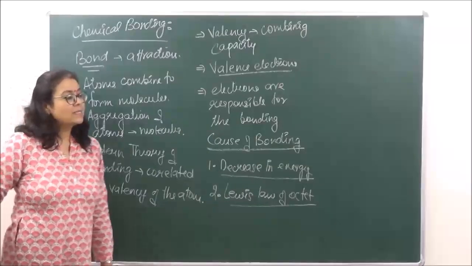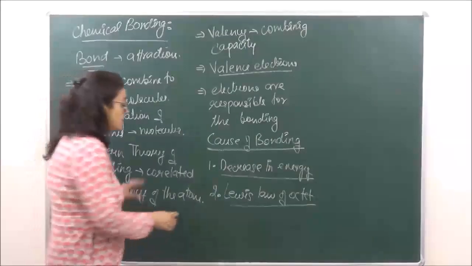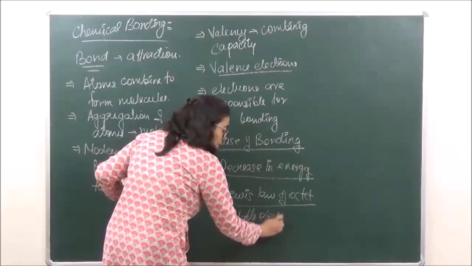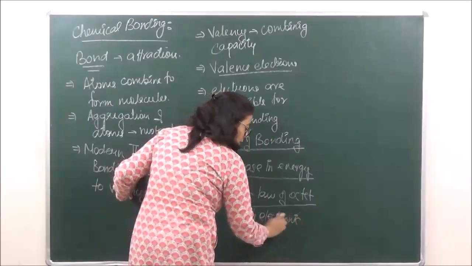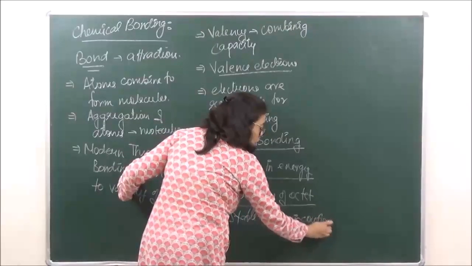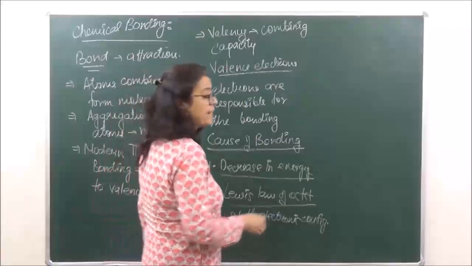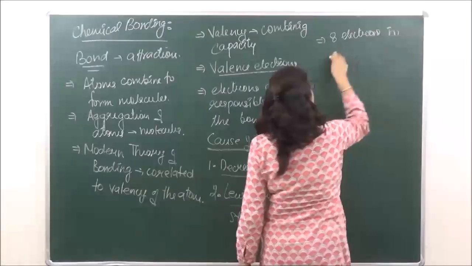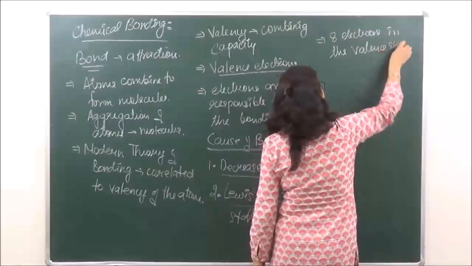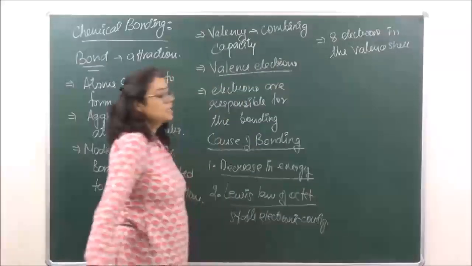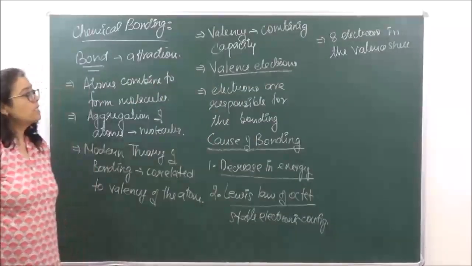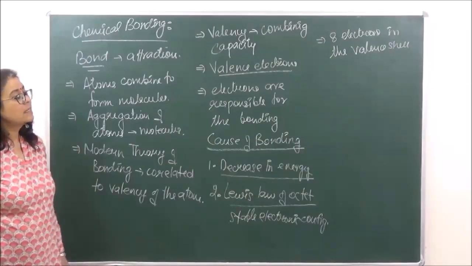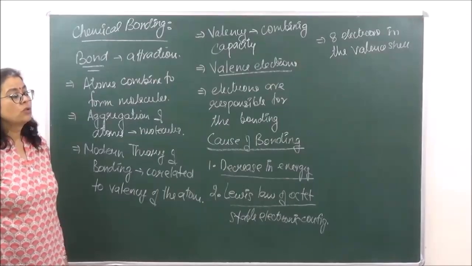The noble gases are stable because they have a stable electronic configuration of 8 electrons in the outermost shell. 8 electrons in the valence shell. Because of these 8 electrons, there is no tendency for the noble gases to either attract, remove, or donate electrons.